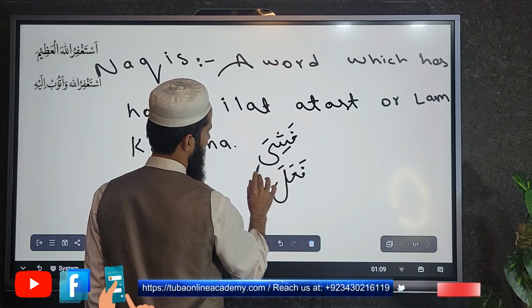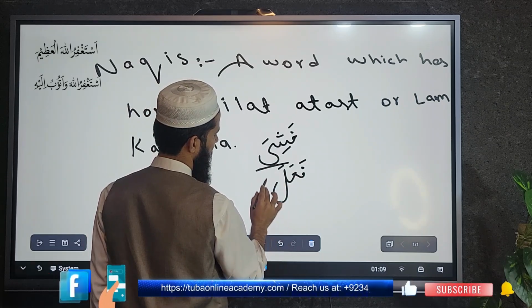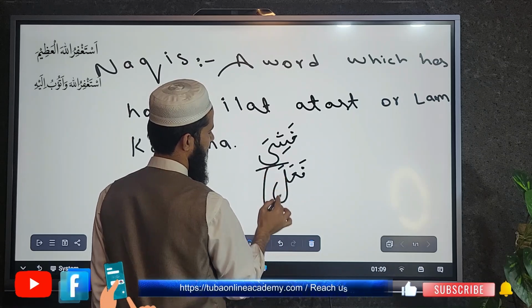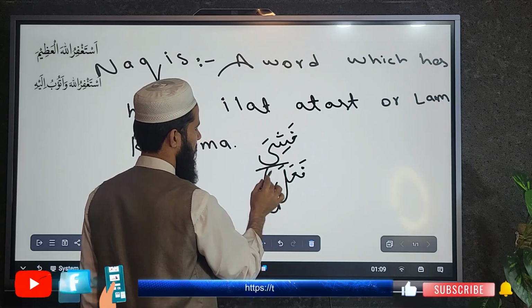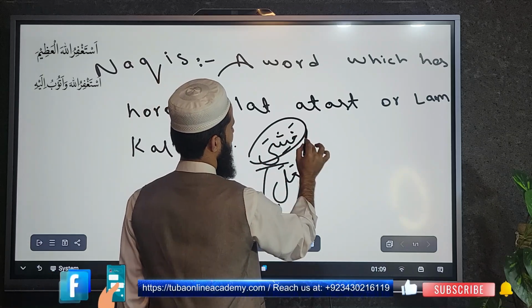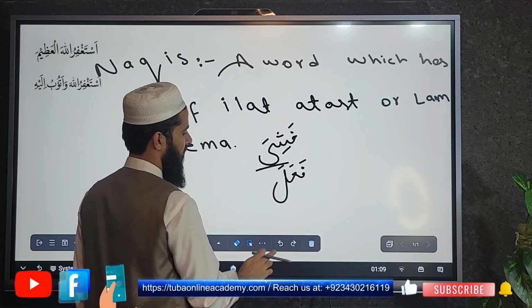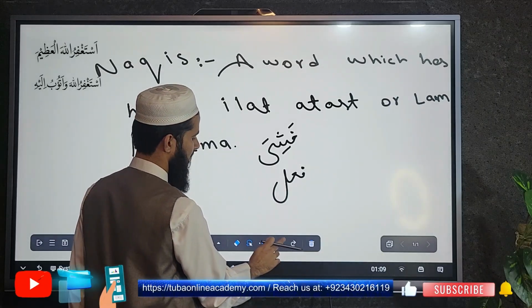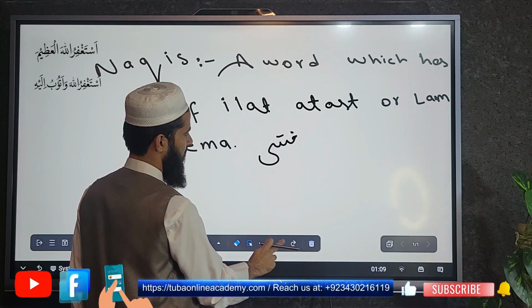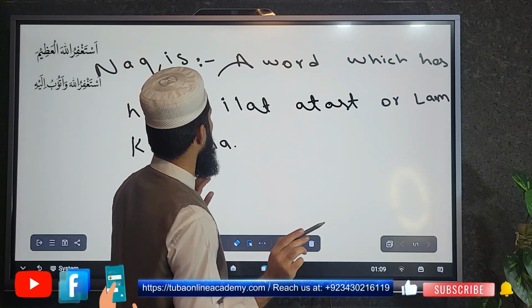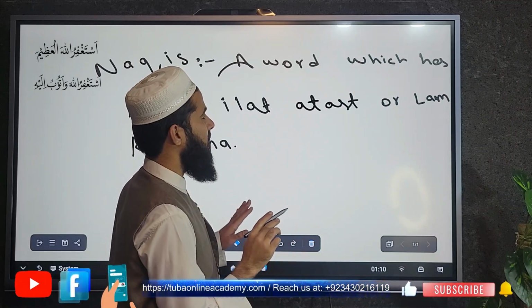So here this ya comes in the place of this lam. Okay, so khashiya is on the wazn of fa'ala. Therefore we can call this khashiya naqis. Now the remaining part, the types of the naqis, we will learn inshallah in this video. I will tell you the types of the naqis, so inshallah you all will clear your concept about naqis.